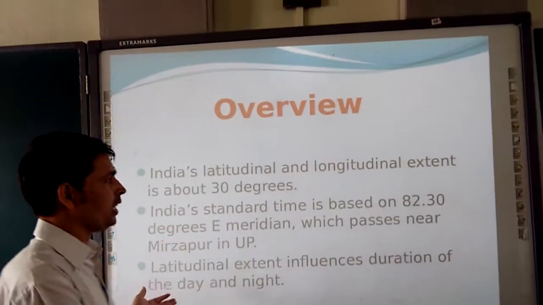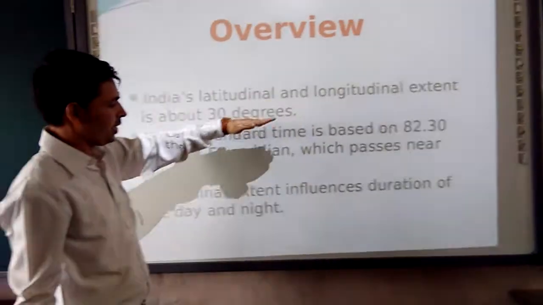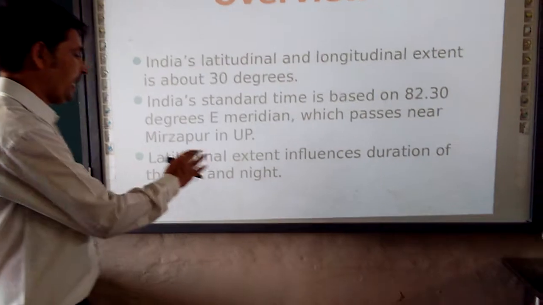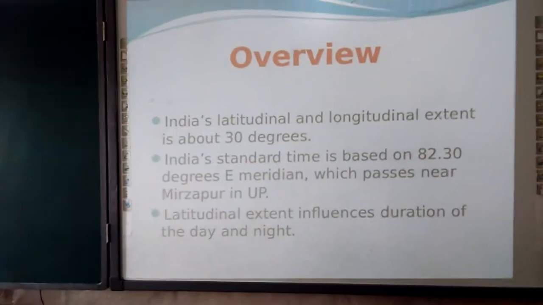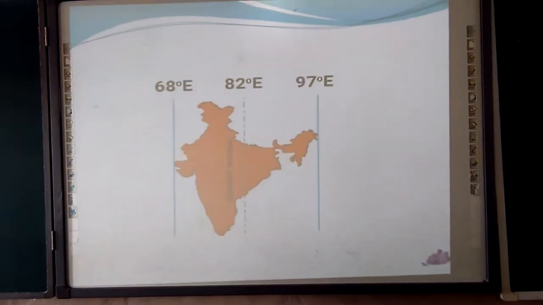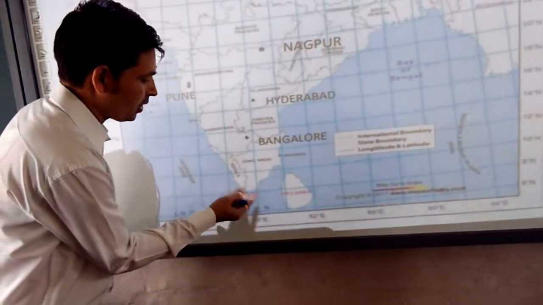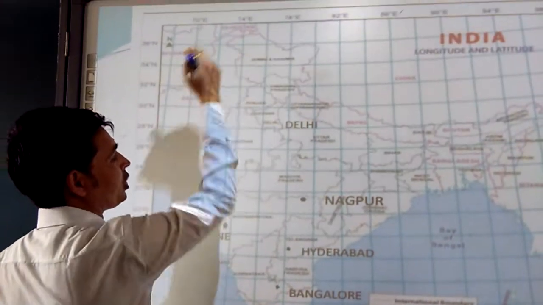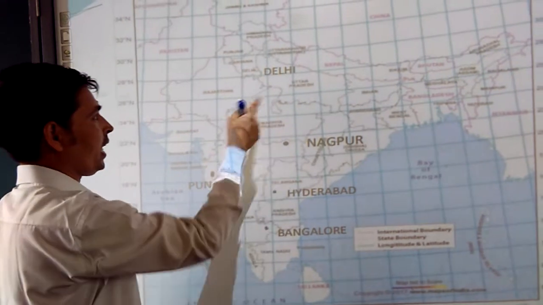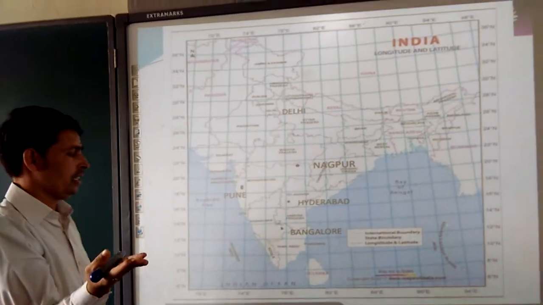Latitudes are the sweeping lines moving from down to up. The latitudinal extension influences the duration of day and night. We will see once again the map showing these latitudes, from Kanyakumari moving up to Jammu and Kashmir. So this latitudinal extension will also influence day and night.